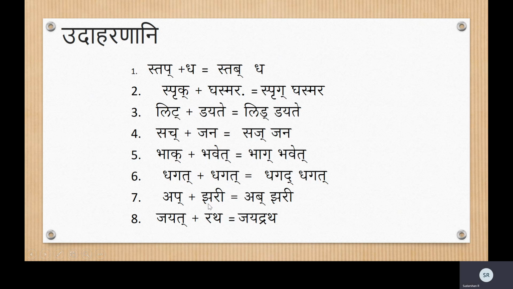Then Ap and jhari. Jha, yes, it is a Mridu Vyanjana. Pa is 1, 2, 3, 4. Change pa to its third letter, ba. Abjhari. Then Jayat and Ratha. Ra is again, is it a Mridu Vyanjana? Yes. Hayavaral is the definition of Mridu Vyanjana. Ra is there here.